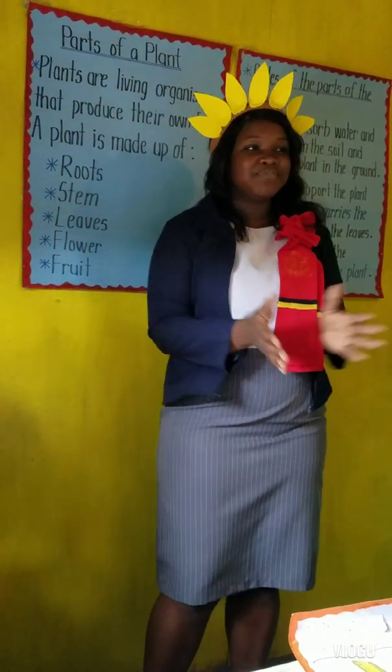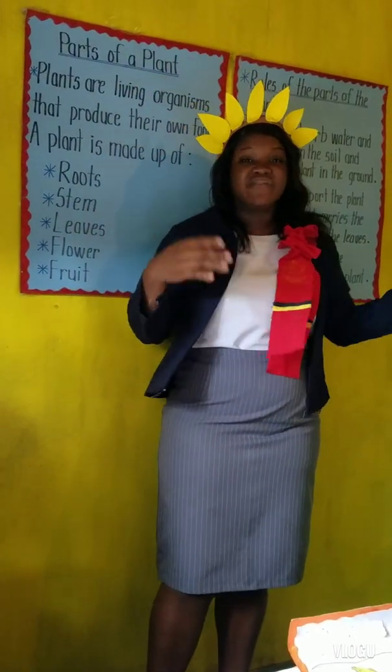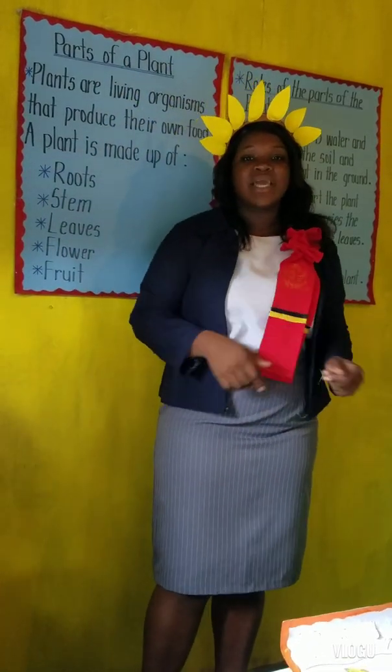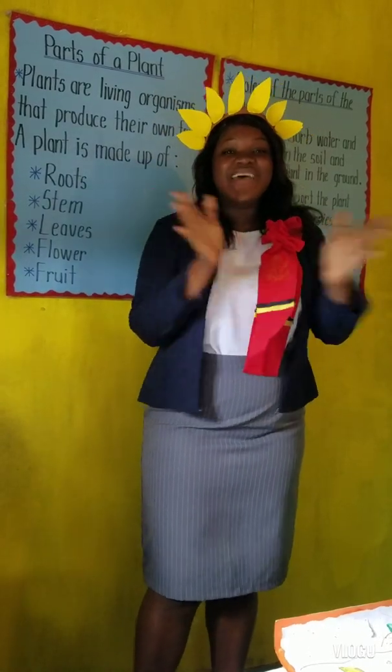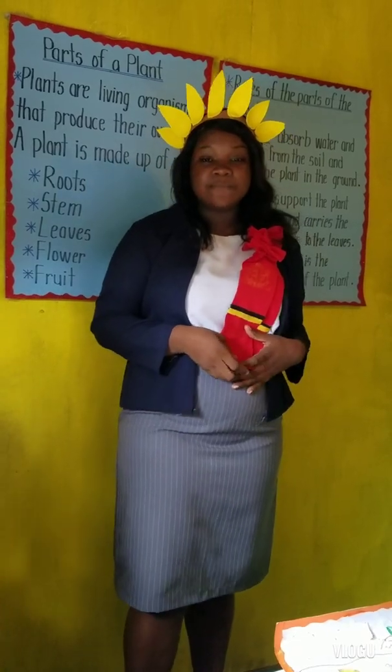Who? Come on. Sienna? Very good. Sienna said a flower is where pollination takes place. Very good. I see you all have been reading and keeping up. Okay, very good, boys and girls. Now, there's another part missing. A part that we all like to eat. Everybody likes to eat their fruit. What is another part? Very good, Ezekiel, the fruit. What is the function of the fruit? The fruit holds the seed. Very good, boys and girls.